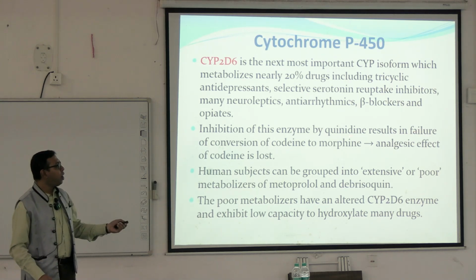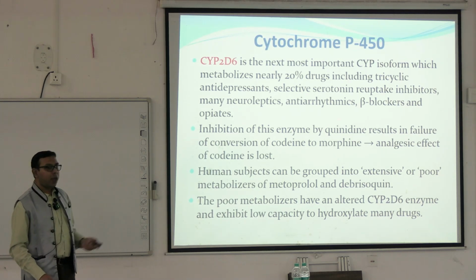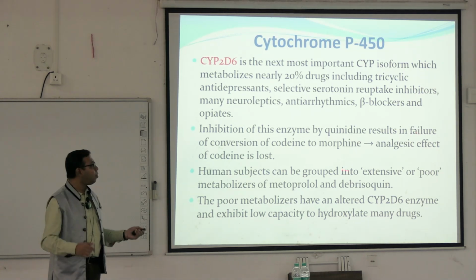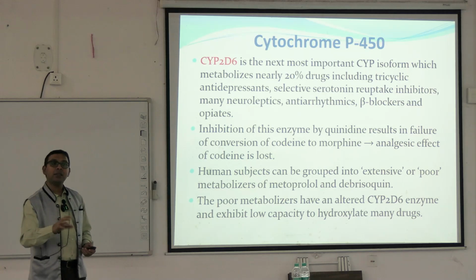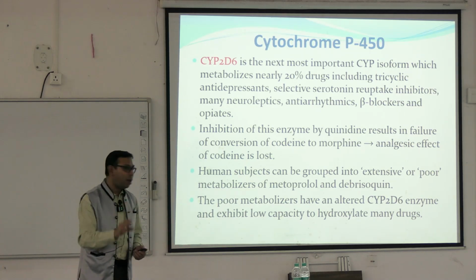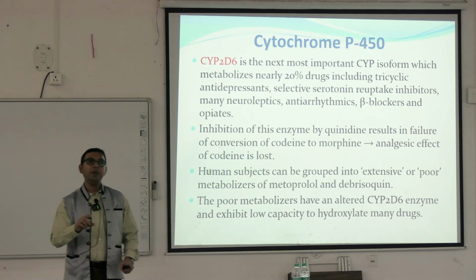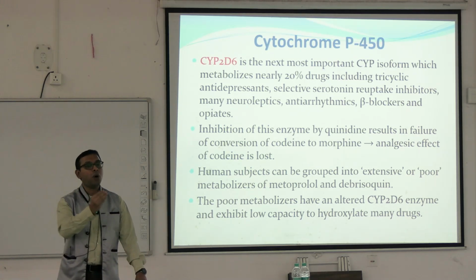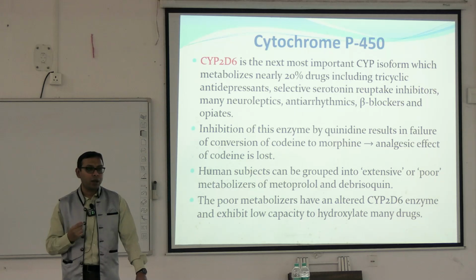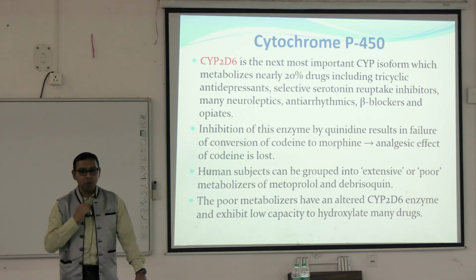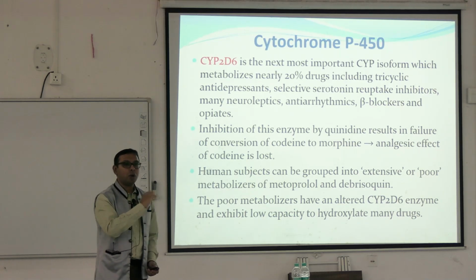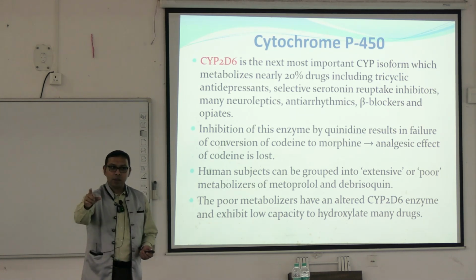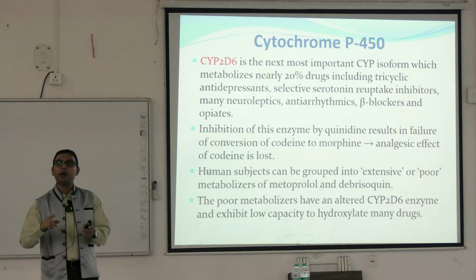Now what happens? With quinidine, inhibition of the enzyme happens, and this enzyme is necessary for the activation of codeine to morphine. So here it is just the opposite. Here we are inhibiting the enzyme, but this enzyme is also necessary for converting a prodrug to an active drug. Codeine is a prodrug, we are converting it to an active drug, and this is done by the cytochrome P450 system. Now we are giving this quinidine. So quinidine blocks this, that's why this codeine cannot be converted to morphine.